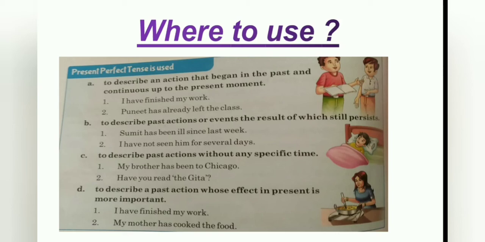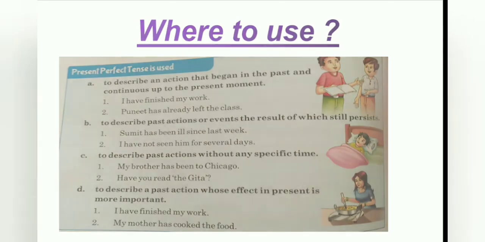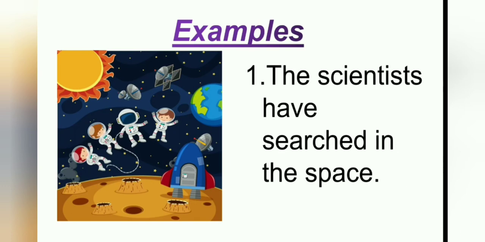Let me see its examples. Number 1: the scientists have searched in the space. Here the scientists is the subject and it's a plural form, so that's why we will use have and the past participle form searched.